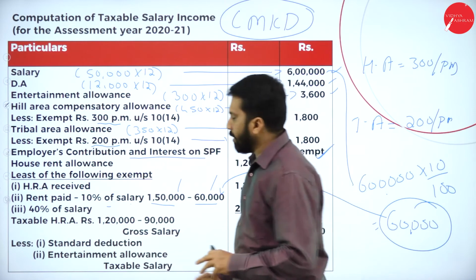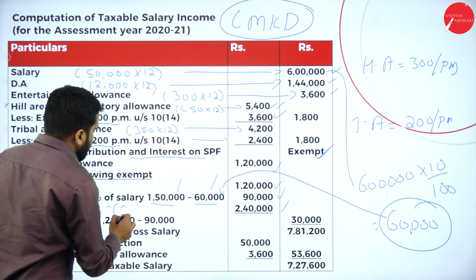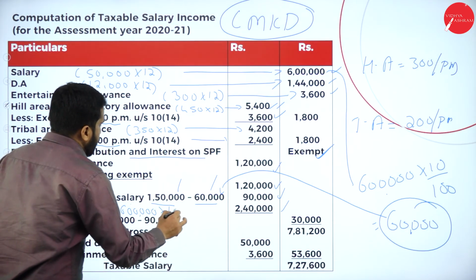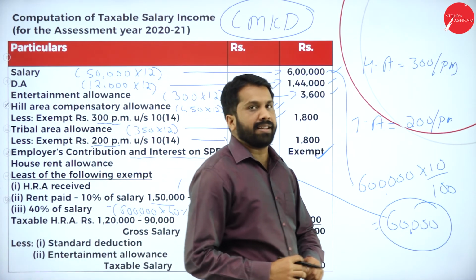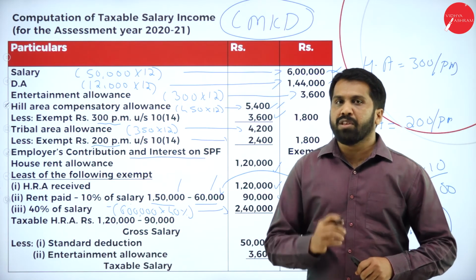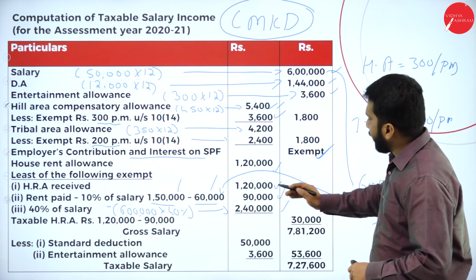How did I calculate? I'll show you. Your basic salary is 6 lakh. On that, 40%, how much is it? 2,40,000. 6 lakh into 40%, 6 fours are 24, you will get 2 lakh 40,000. Now, it is done. Add everything.